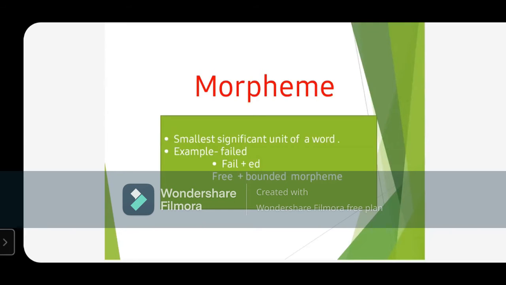For example, you all can see on your screen, there is an example named failed. Fine, F-A-I-L-E-D. And you all are aware of this word failed, मतलब fail होना, हार जाना किसी चीज में. Now, if we divide this word, so it can be divided into two important parts, that is fail plus E-D. Fine.